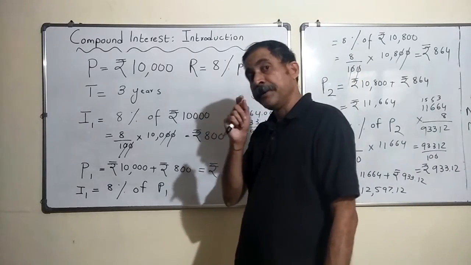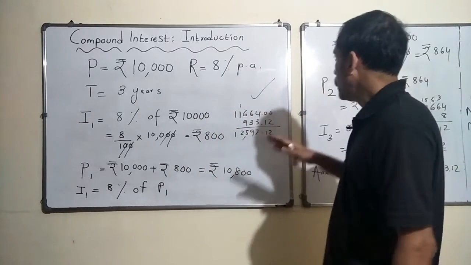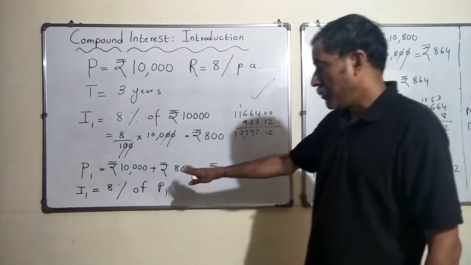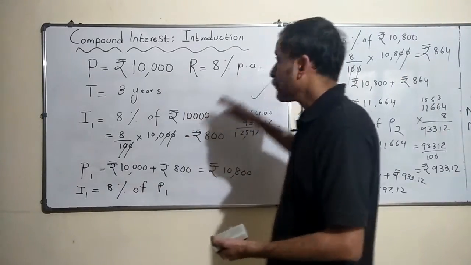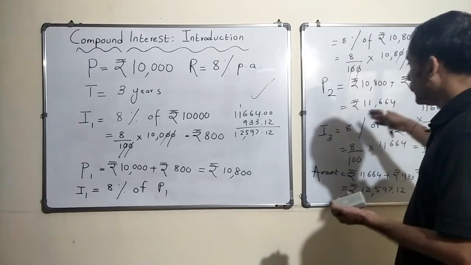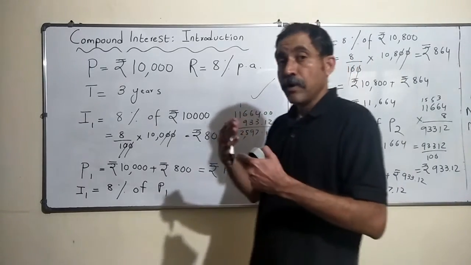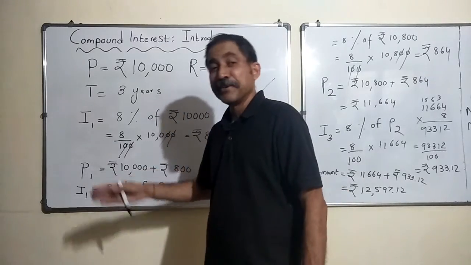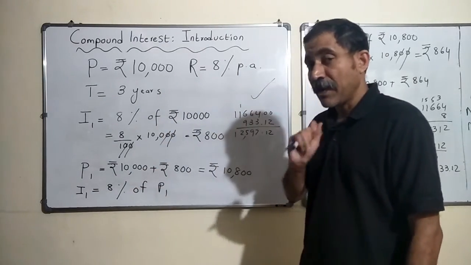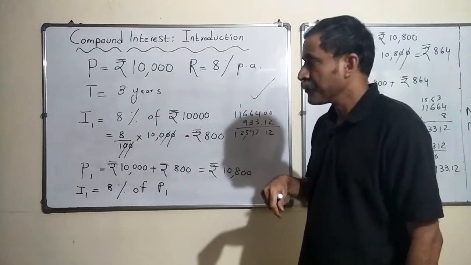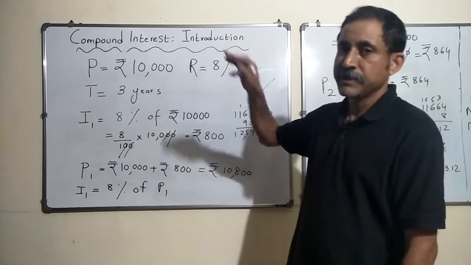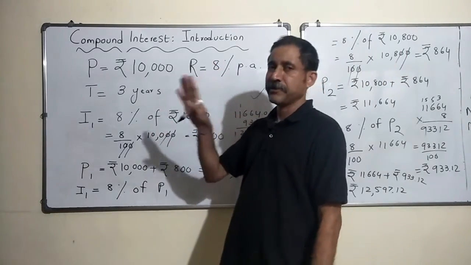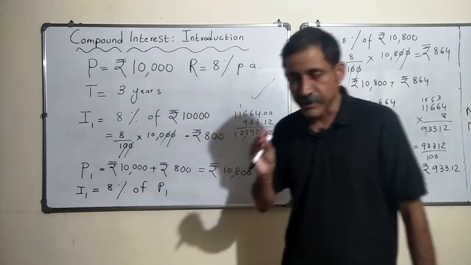Second point is the interest also increases because your interest is based on the principal, 8% of P1, 8% of P2, right? And P1 and P2 are in increasing order. Essentially the interest also increases. That did not happen in the case of simple interest, right? It was always 800 rupees in the first year, 800 rupees in the second year, so on and so forth. I hope you understand this. These are very important points.